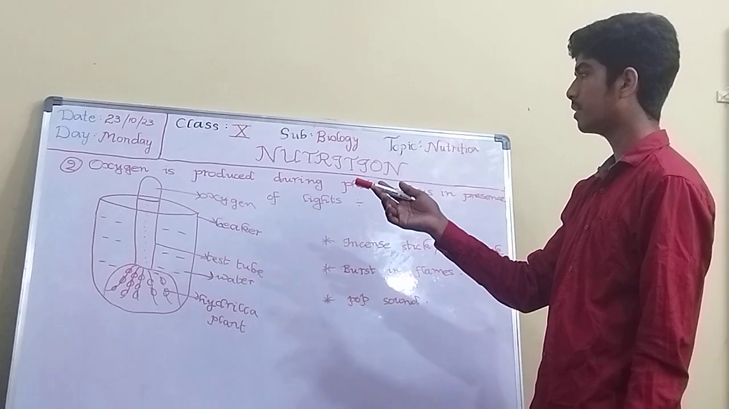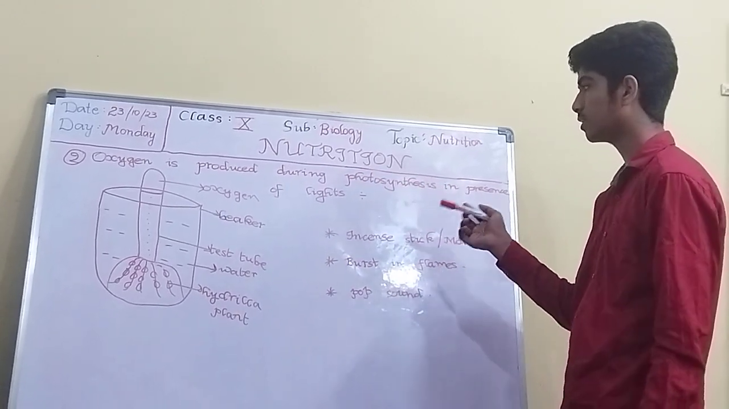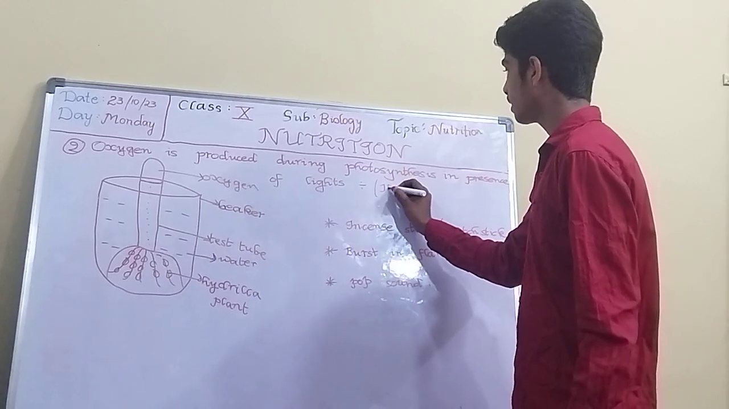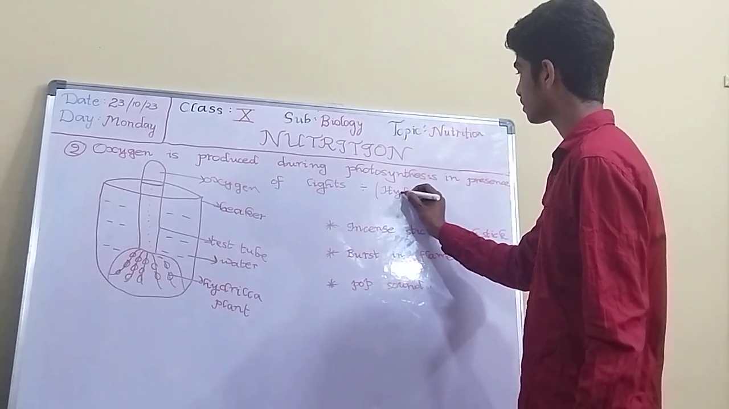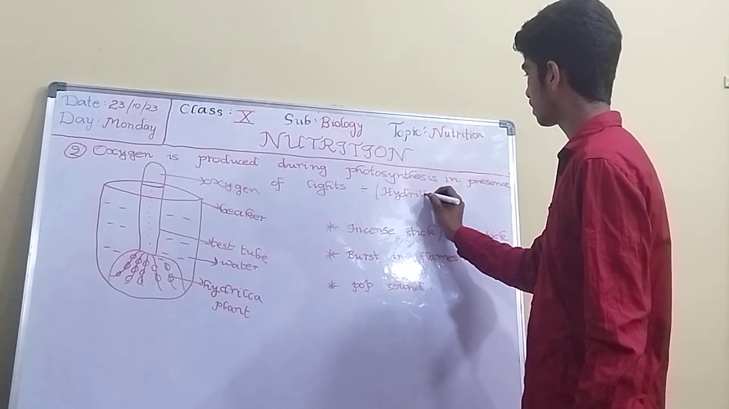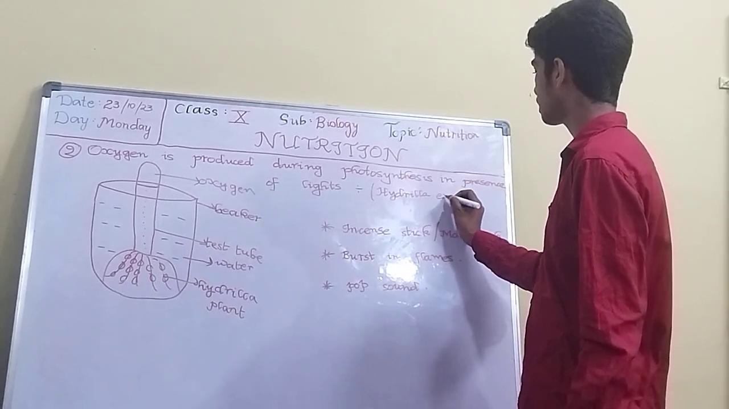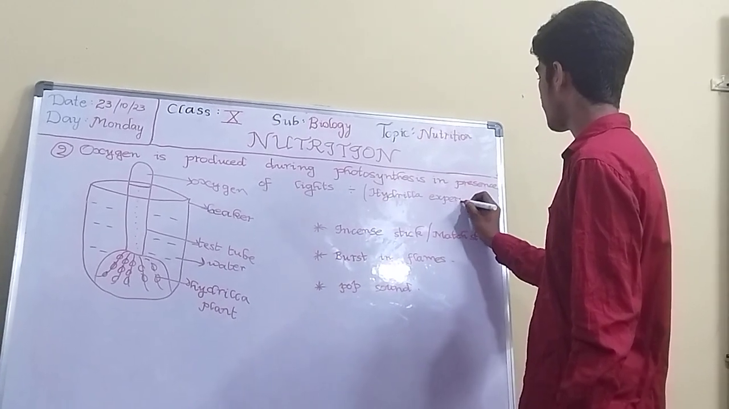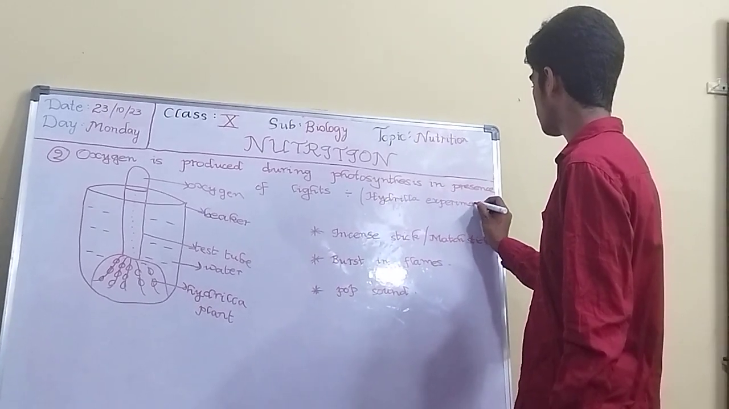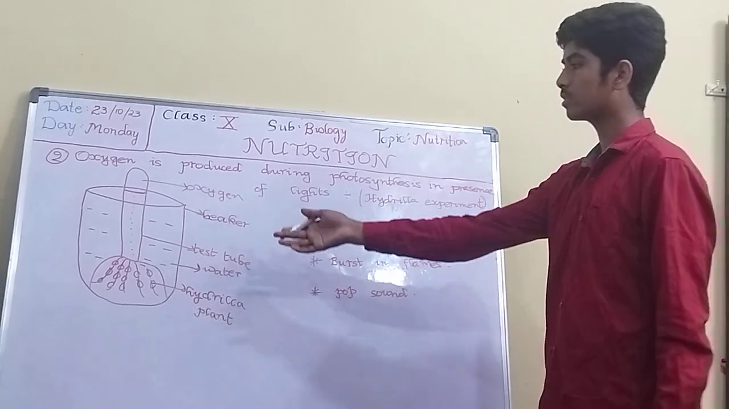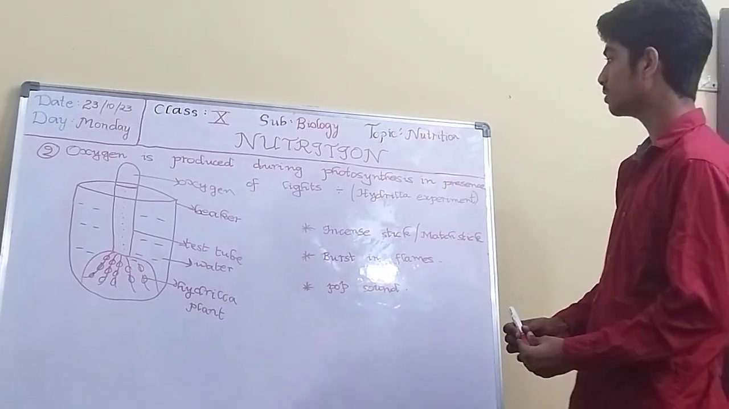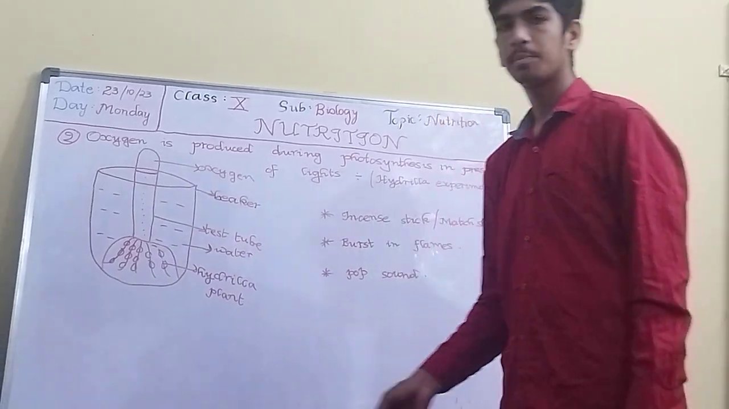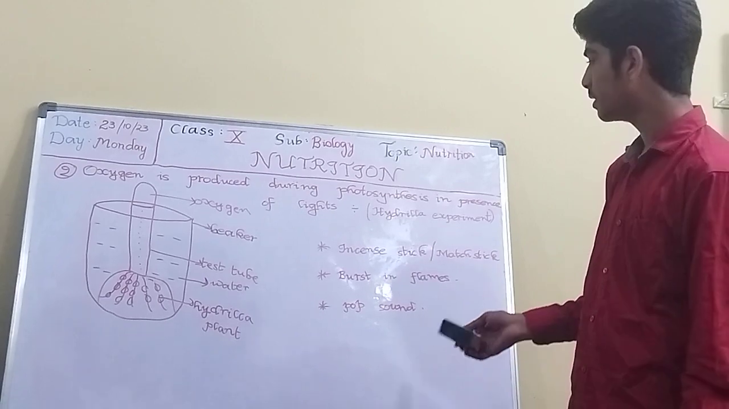So this is the experiment. Oxygen is produced during photosynthesis in the presence of light, and another name for this activity is the hydrilla experiment. Why hydrilla experiment? Because this experiment uses the hydrilla plant. The oxygen will be liberated from the hydrilla plant, so this experiment is also known as the hydrilla experiment. Now I will explain the light dependent and light independent reactions.